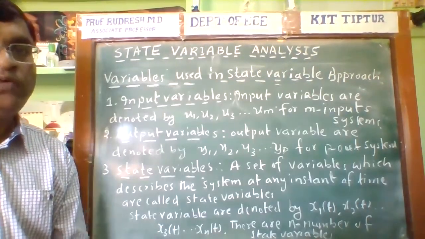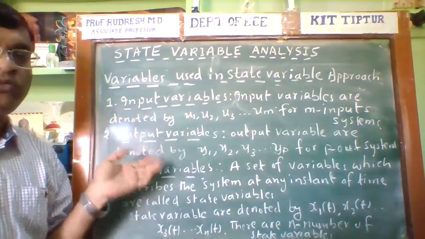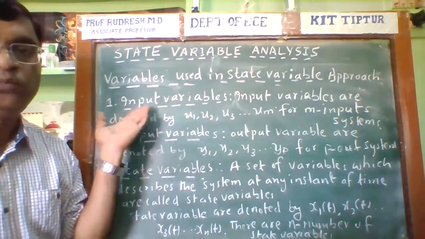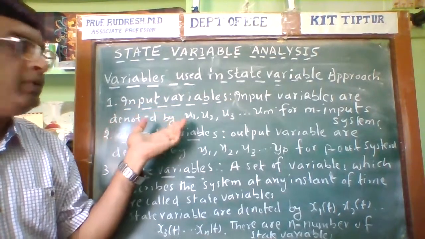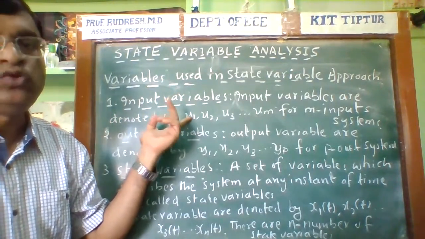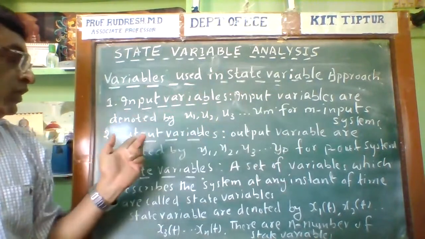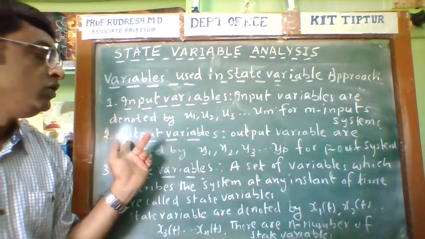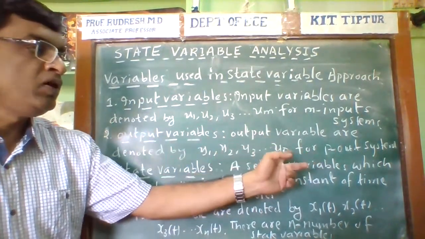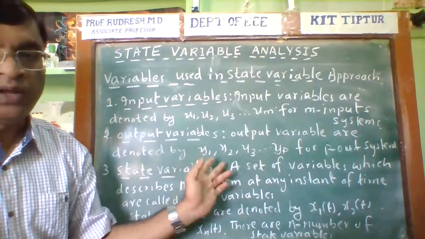Let us see what are the variables used in the state variable approach. They are the input variables, output variables, and the state variables. Now, what is the input variable? In the state variable approach, input variables are denoted by u1(t), u2(t), u3(t) up to um(t). There are m number of inputs. For the m number of inputs, output variables are denoted by y1(t), y2(t), y3(t) up to yp(t). So there are p number of outputs.